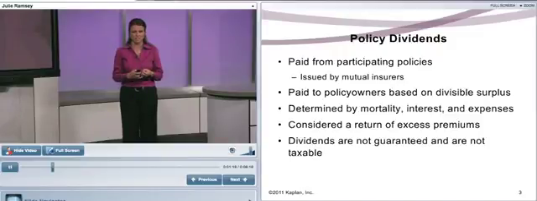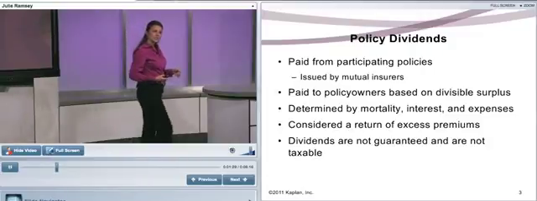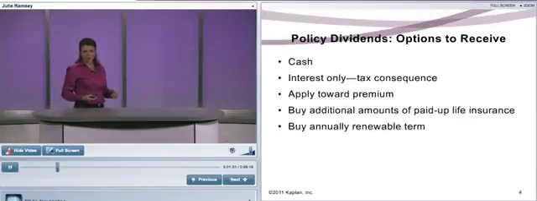Dividends are never guaranteed because they're a surplus. We don't know what it's going to be 20 years from now, 30 years from now. Dividends are never taxable. Why? Because it's a refund of premium. Now, there are different dividend options, and let's talk about those options.